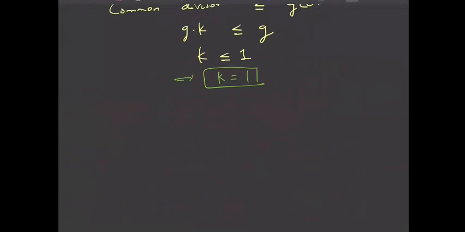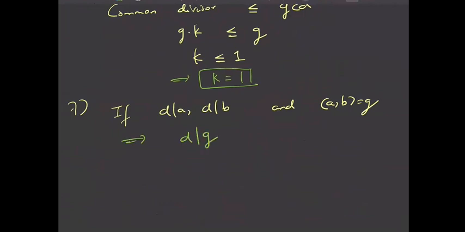Yes. So this is a very important property. That's why I've discussed it in detail. Next, the seventh property is that if D divides A and D divides B, and GCD of A comma B is G, then this implies that D also divides G, right? This we have already seen as an observation in the examples, right?